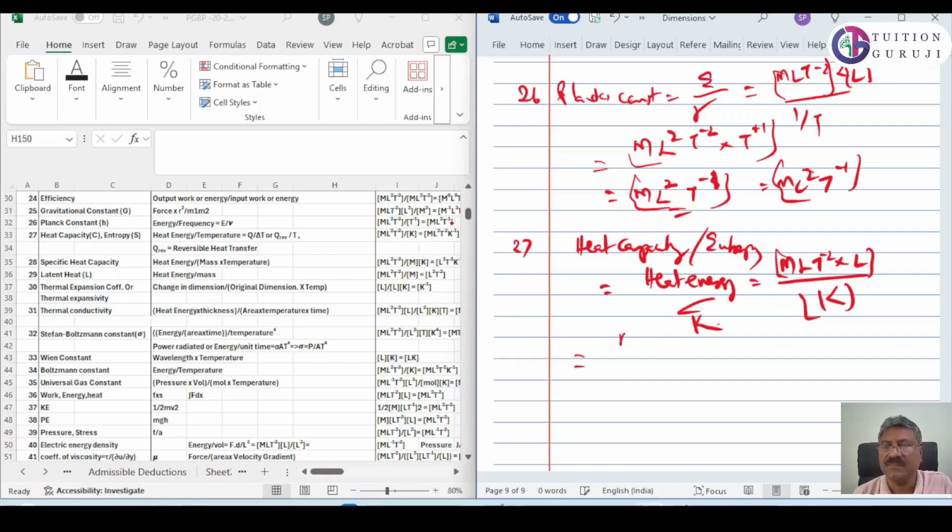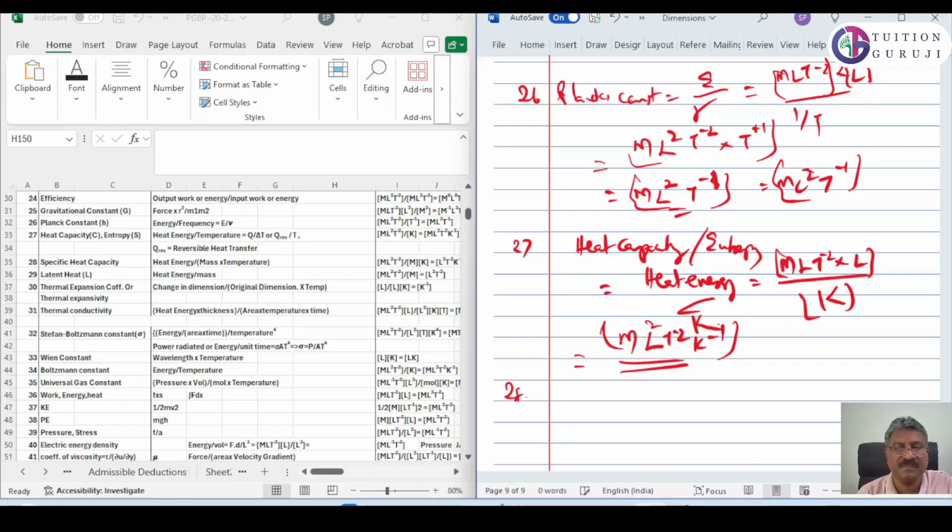That will give m L square t raised to minus 2 K raised to minus 1. This is the heat capacity or entropy. It's correct.